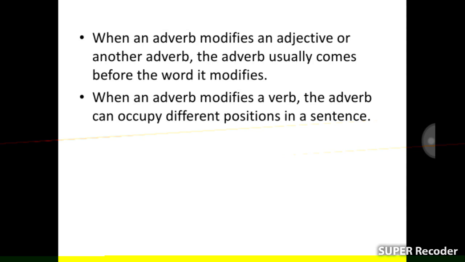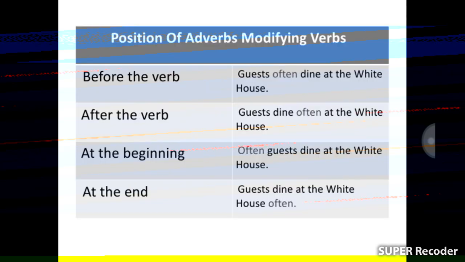I again repeat it, my dear students. Position of adverbs modifying verbs: before the verb, after the verb, at the beginning, at the end.